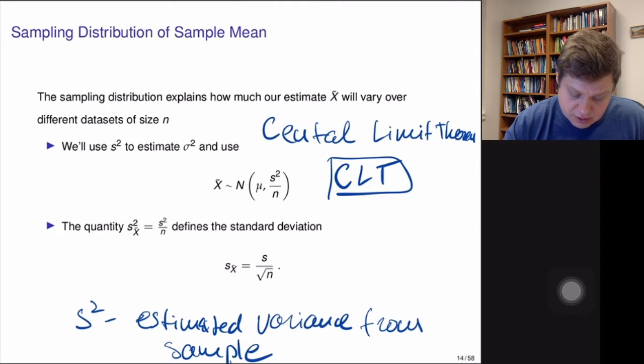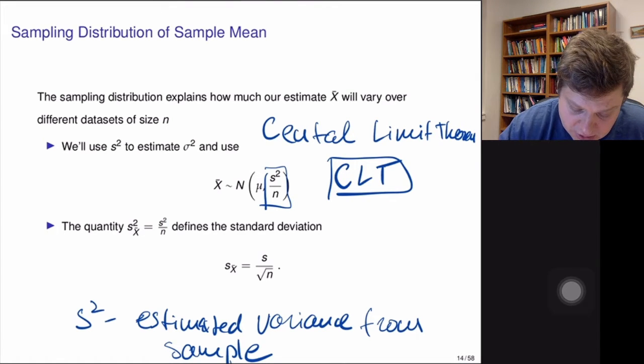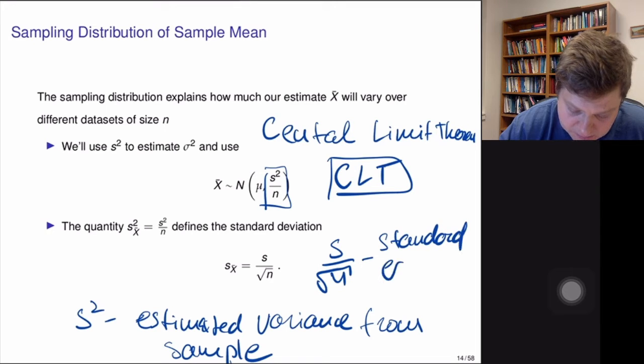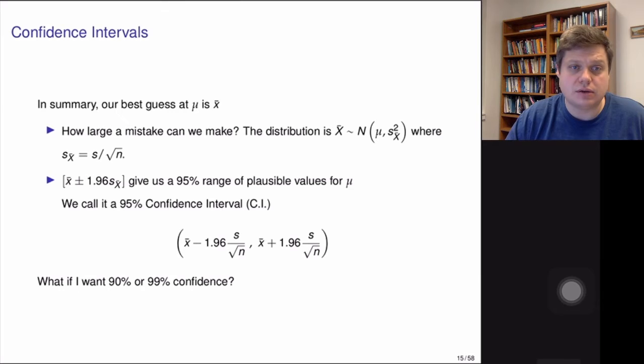Another name for this: the standard deviation of the average is also called standard error, just because it measures the error in the estimates of the averages from one sample to another. Okay, so that's the fact, that's the central limit theorem, and this is some of the terminology on this slide.